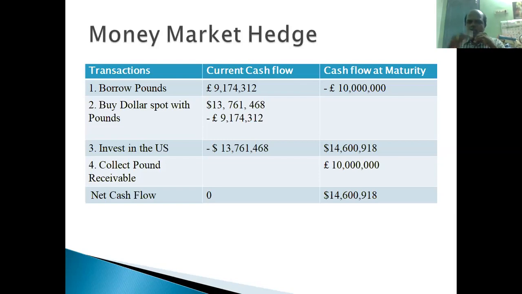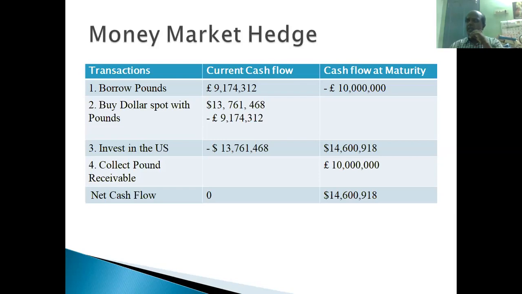So finally, adding all those transactions, the net current cash flow is zero, because all the amounts get cancelled with each other, right? Then cash flow at maturity, what amount is left out? $14,600,918 is left out. This amount divided by 10 million pounds will give the exchange rate. What is the planned exchange rate? What is the guaranteed exchange rate? It is $1.46 per pound.